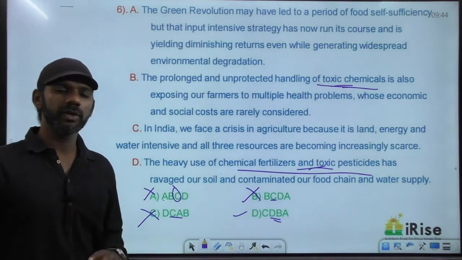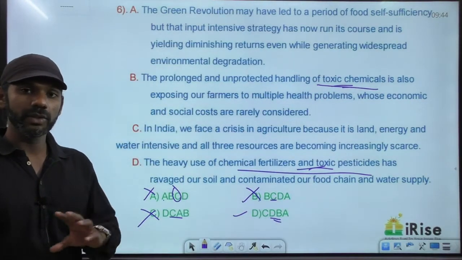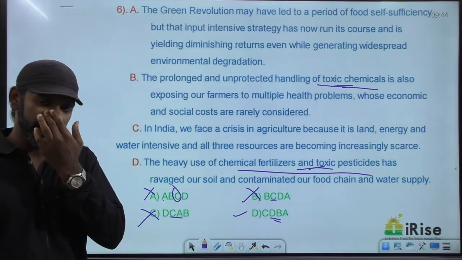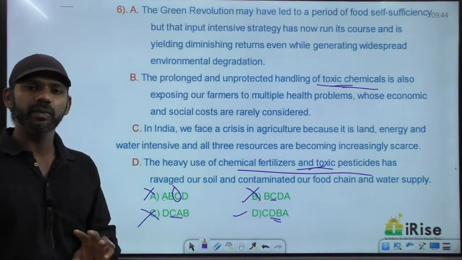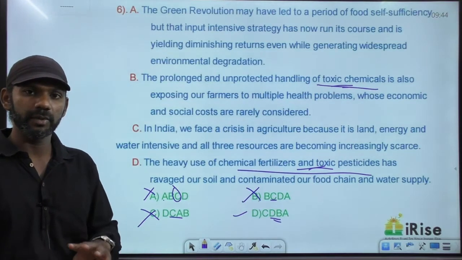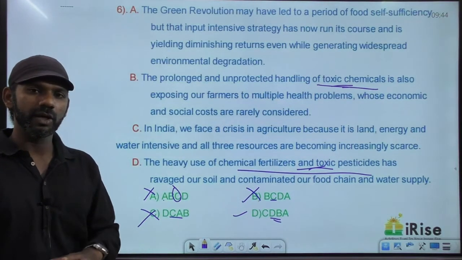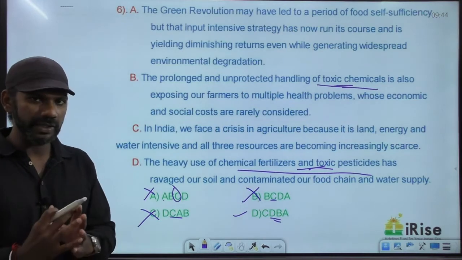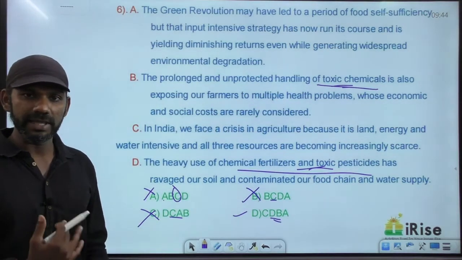When you find the same word mentioned in two sentences, those two sentences must come together. It means that if you have the same word mentioned in two sentences, those two sentences are talking about the same idea. The sentences that talk about the same idea must be brought together and they can be called a mandatory pair.